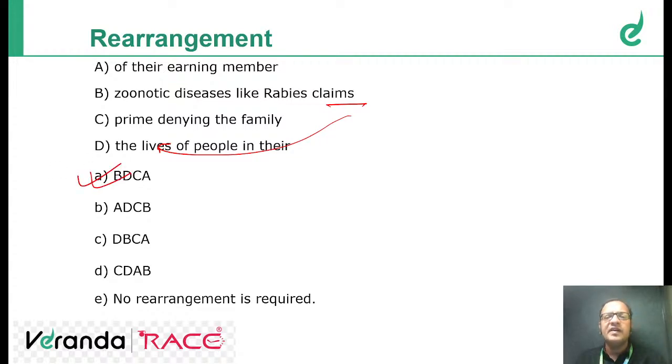You understood how we find it. Claiming the life, their prime means they're at an age when they are earning the maximum. They are very robust, very healthy. Okay.